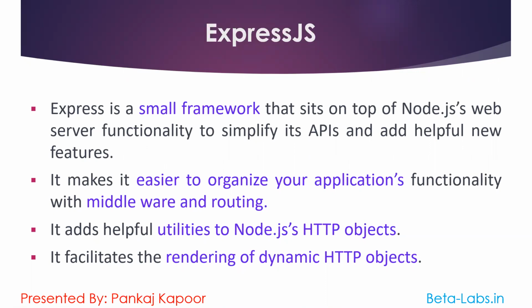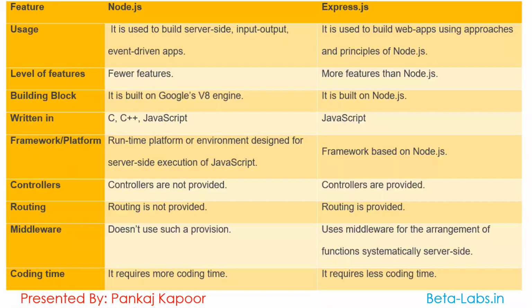Let's talk more about Node versus Express. I have created a table that will easily explain the actual difference between Node.js and Express. The first thing we have is features: we have Node, we have Express. So let's talk about the usage.